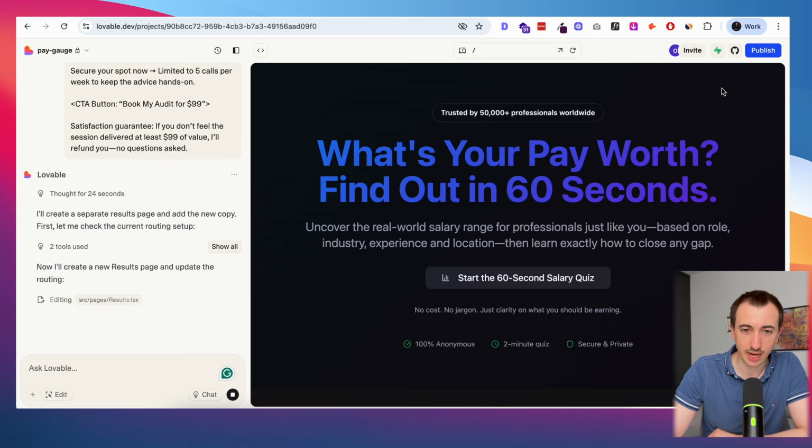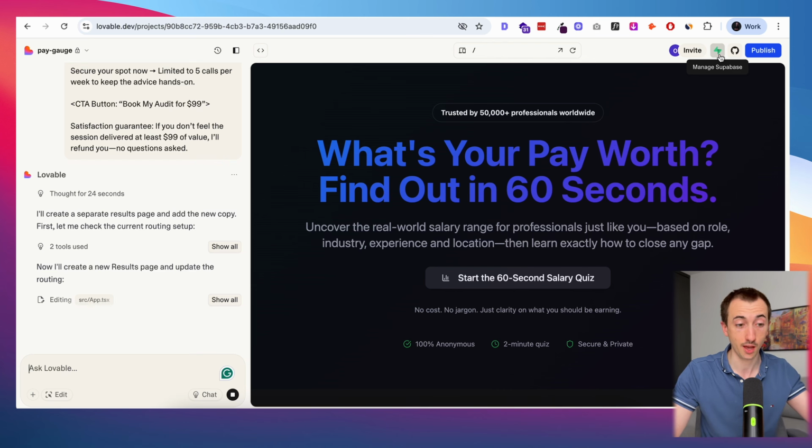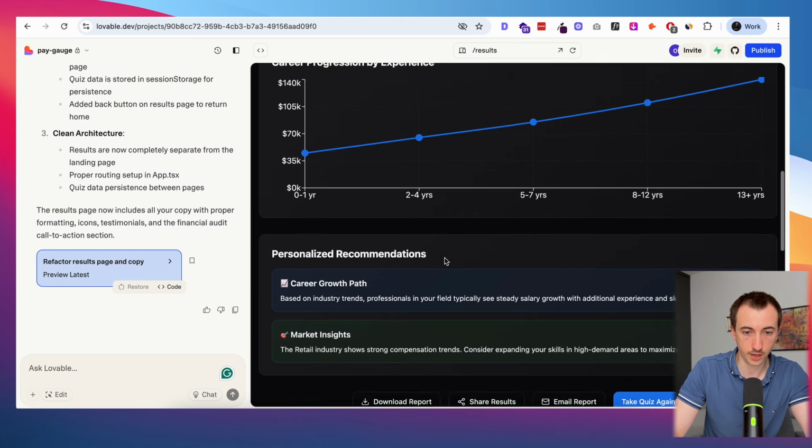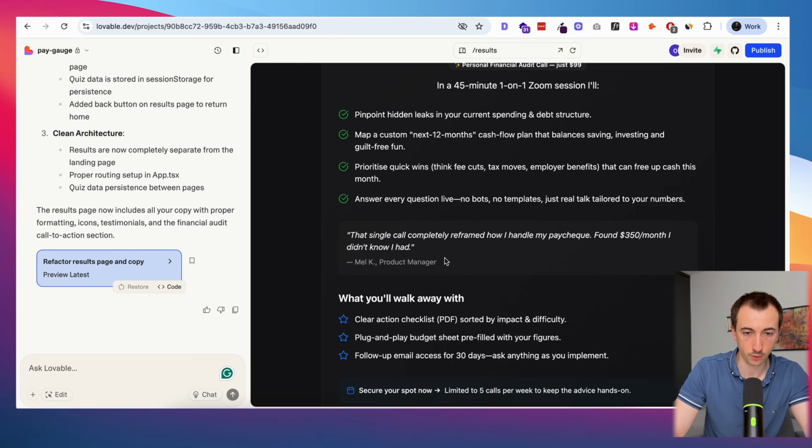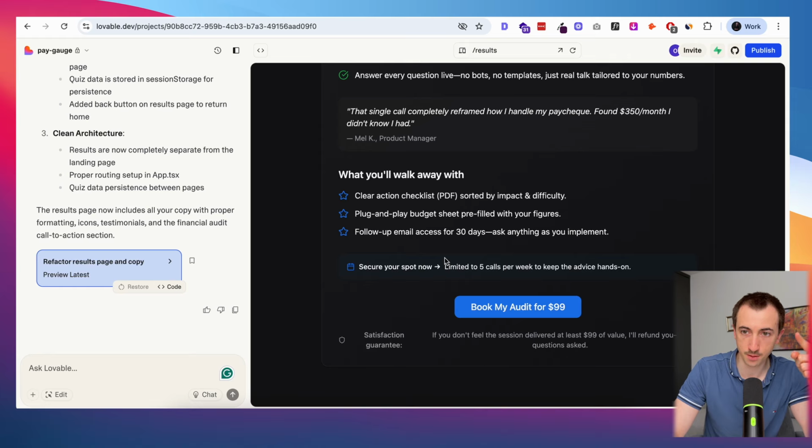And I guess the last thing that I would need to do if I want this to be fully viable and functional would be to create a Supabase integration where I would store all of the information that they give me, so all of the answers to the quiz, but obviously, most importantly, their name and email, so that I can put them into an email marketing sequence and upsell them to my program. Okay, and I think we have the copy that we wanted here at the bottom to upsell, so I'm going to call it time. And that's looking pretty good.